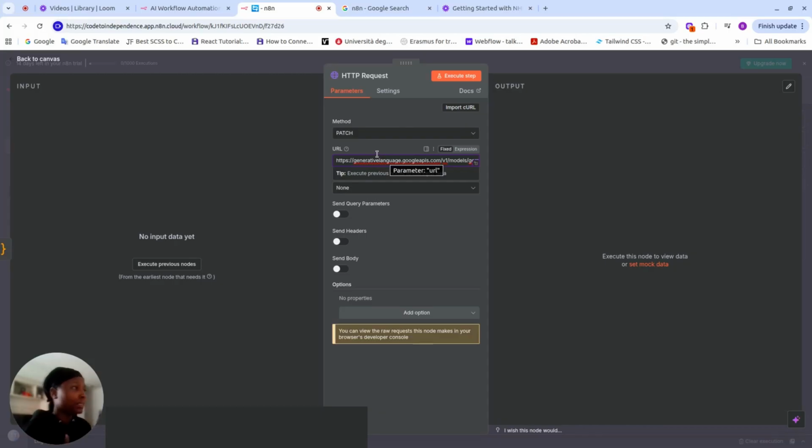As I said, when you go back to our first video on building web search AI agents with Python, you're going to find this. This is the URL that we're using, and at the end of it is our API key. I can choose to remove this API key here and add send query parameters where I'll define it, or I can simply add my API key to my URL. The decision is yours. I chose to simply add it to my URL.